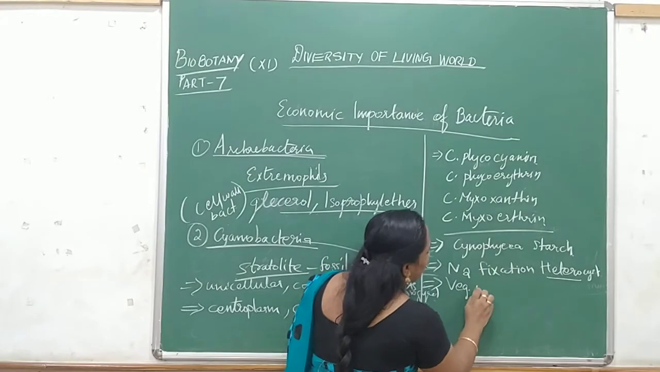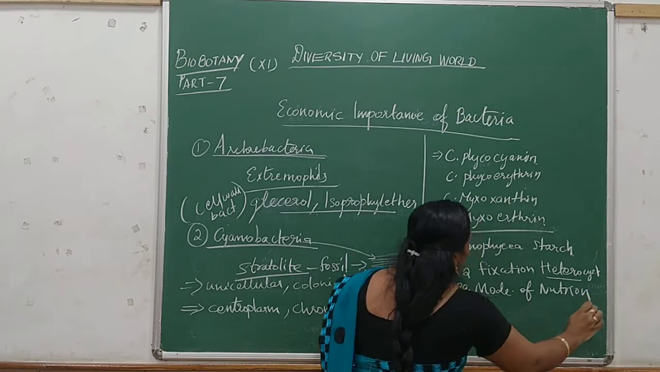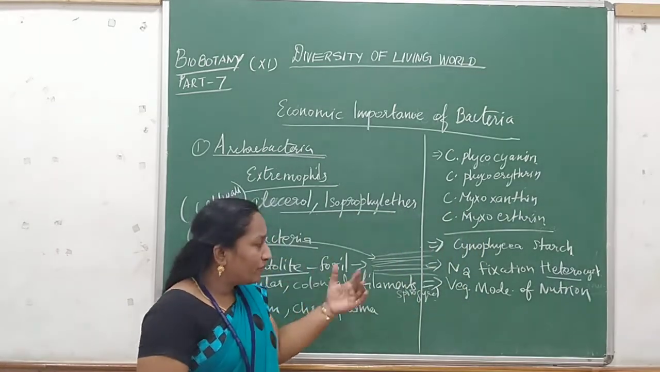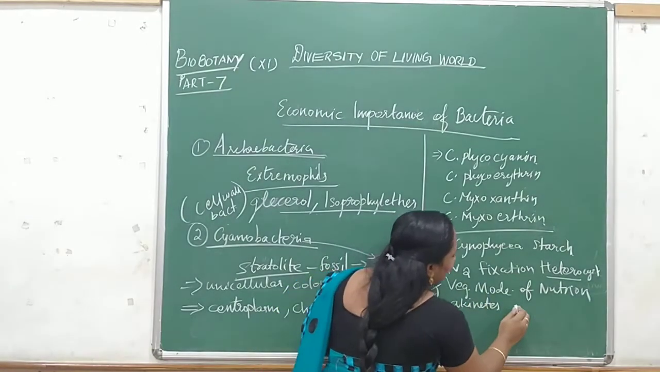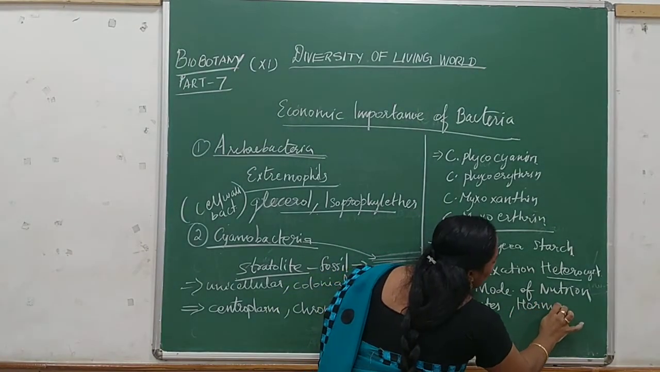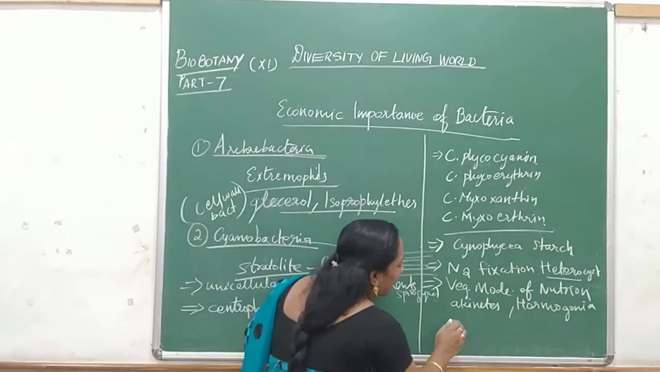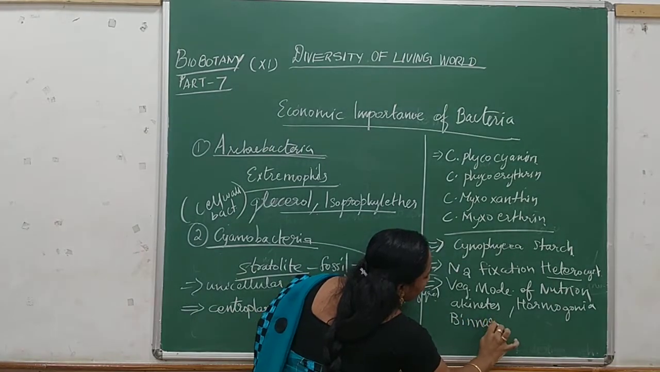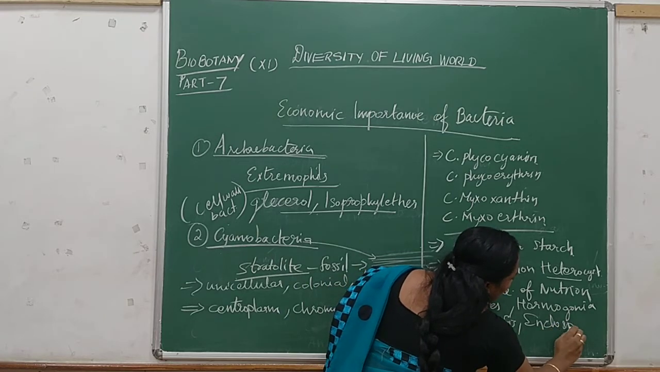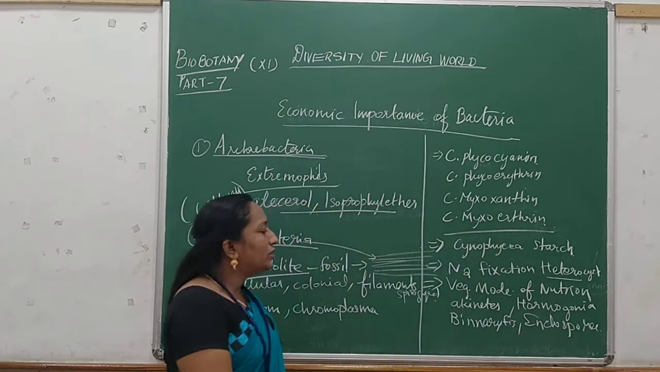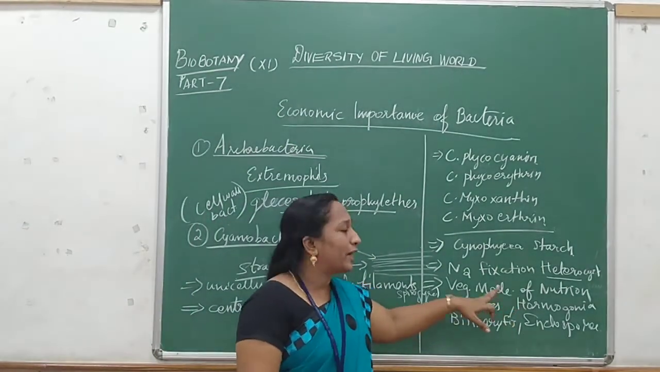And next one, this cyanobacteria is doing the vegetative mode of reproduction. What is it? It will be reproduced by means of akinetes, and hormogonia, or it will be doing vegetative reproduction by binary fission or endospore formation. So these are the four modes of vegetative reproduction done by this cyanobacteria.